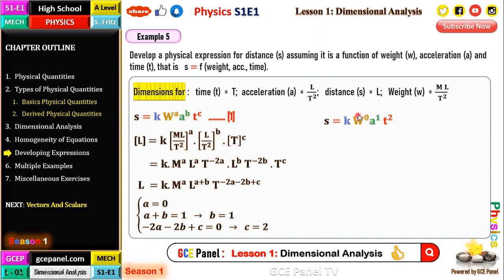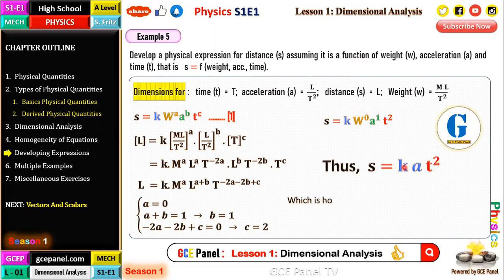At this point, W to the power 0 indicates that W is not a function of distance, so it's not part of it. So thus, S is equal to K A T squared, where K is a constant that can be determined from experiment, or experimentally, as they usually say. So this is a physical expression we have developed for this particular equation. I don't know which year this was, but it was taken from one of the years.